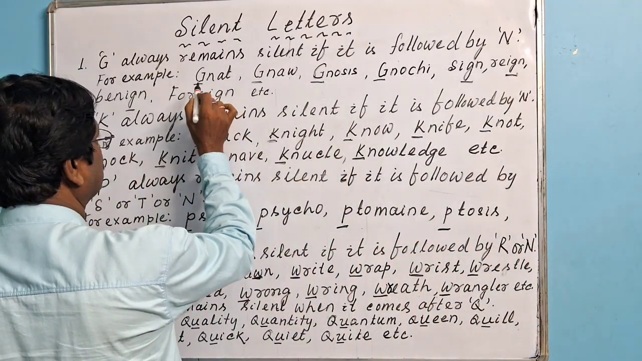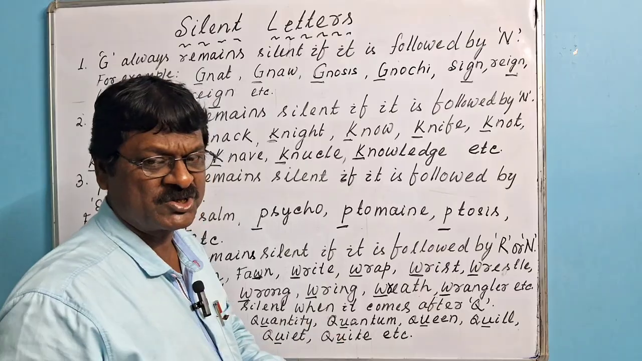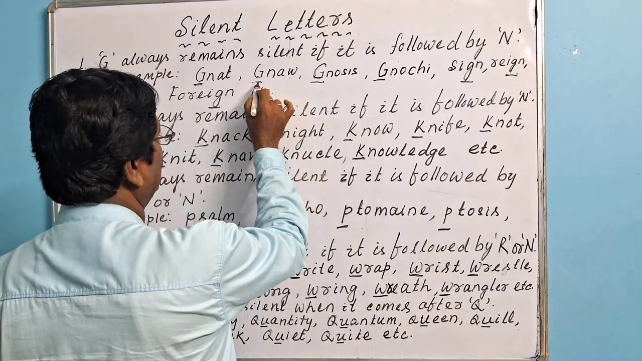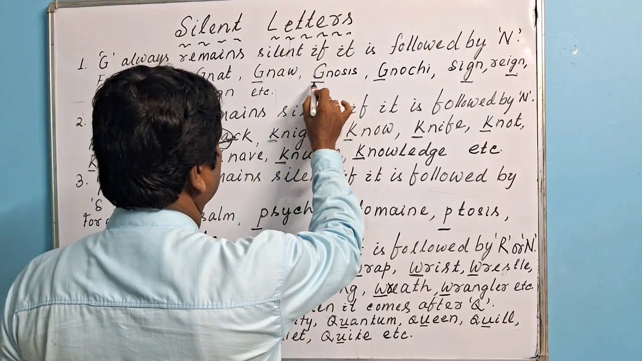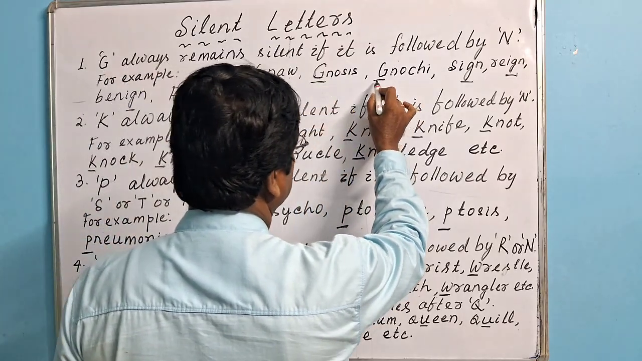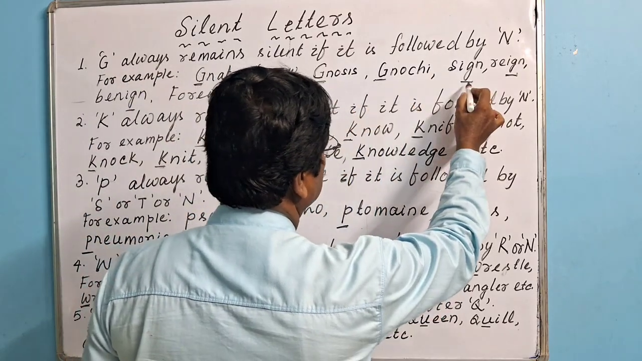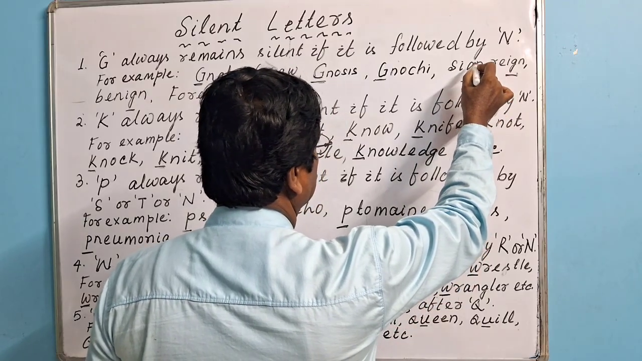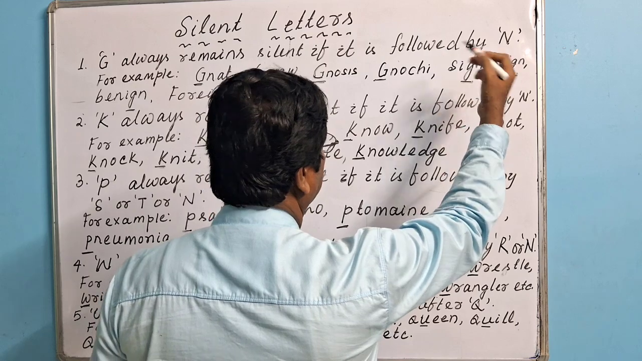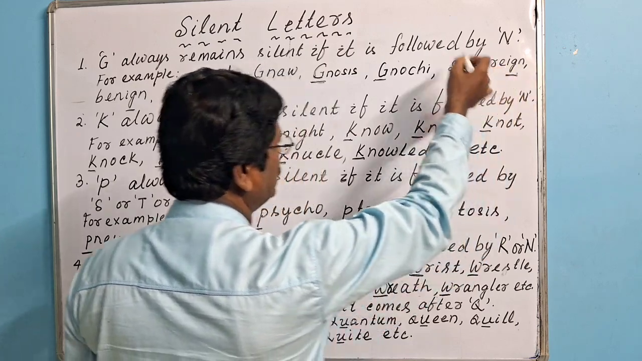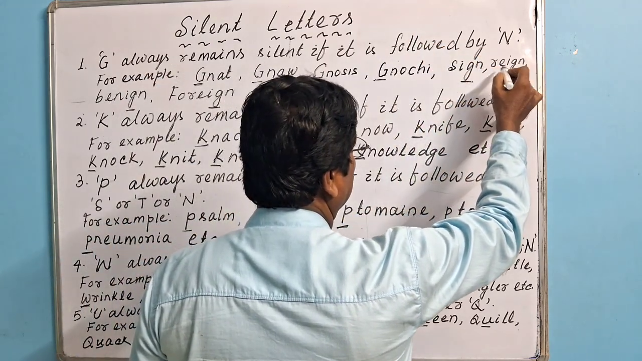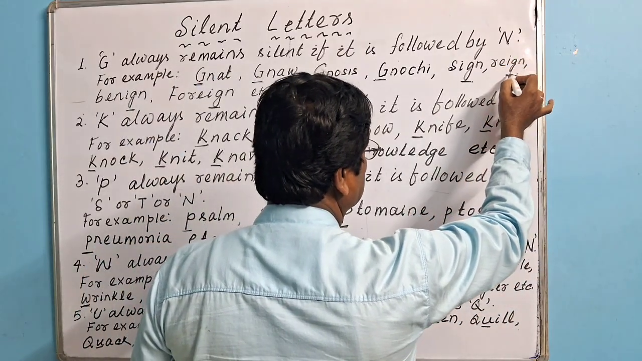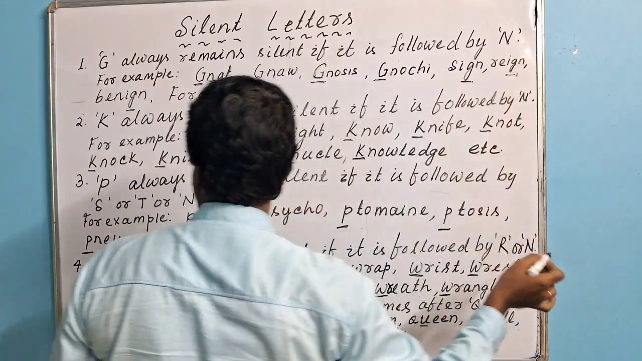Gnat. Its pronunciation is not "g-nat", it is "nat". This is gnosis. This is gnaw. This is sign. N comes after G. So G is silent. Here reign means rule. N comes after G. That's why G is silent.